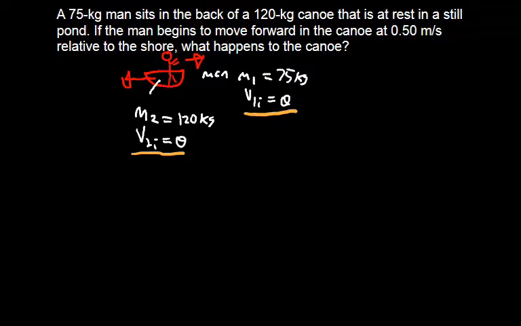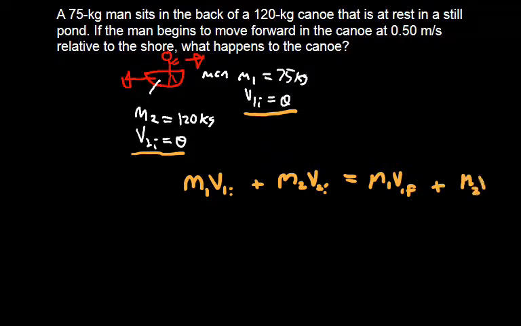So we can write out the conservation of momentum. You can do that here with me. m1 v1 initial plus m2 v2 initial equals m1 v1 final plus m2 v2 final. The initial velocity of the man is 0, making this 0. The initial velocity of the canoe is also 0, making that 0.